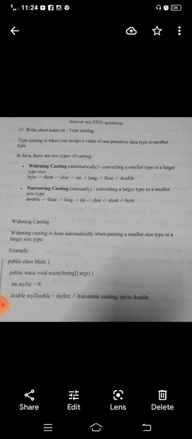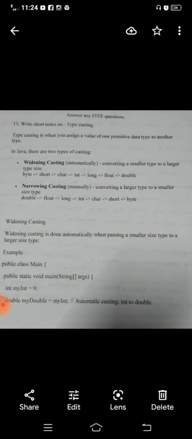My int has only 4 bytes in Java, and double has 8 bytes, so a 32-bit value can be stored into 64-bit. So it automatically changes the type of data, because my int is smaller and my double is the greater data type. The compiler automatically converts the integer data type into double data type.